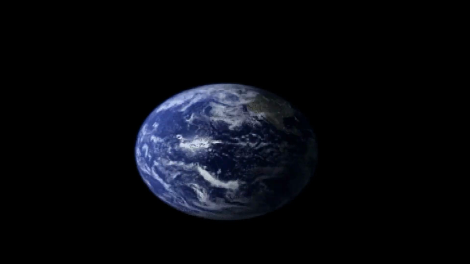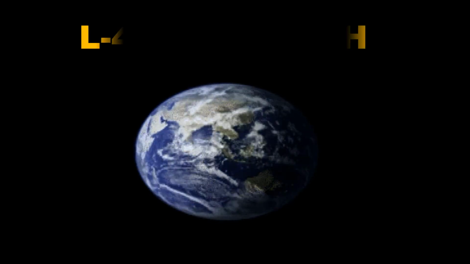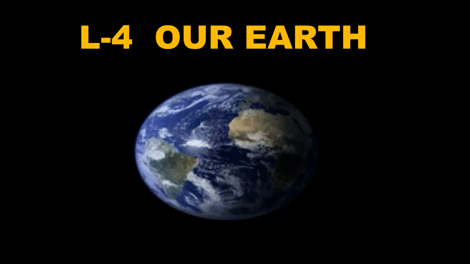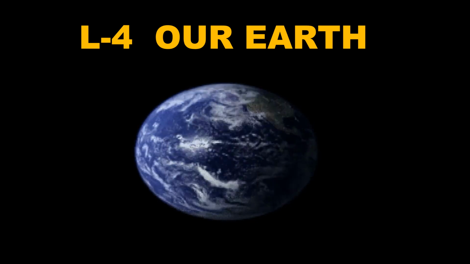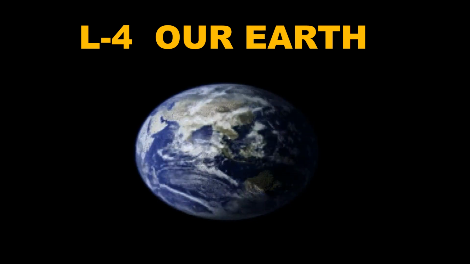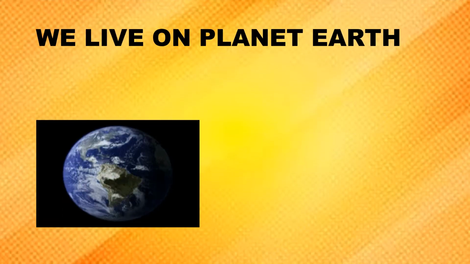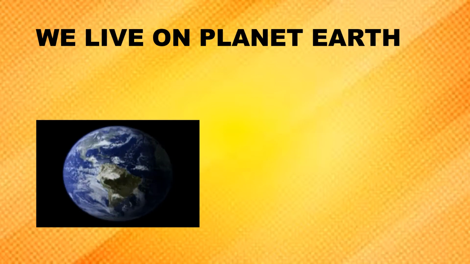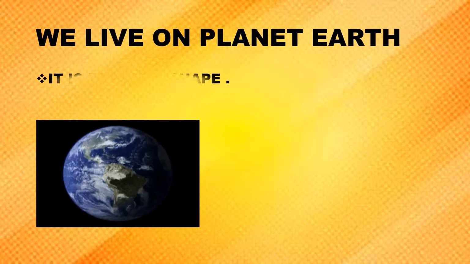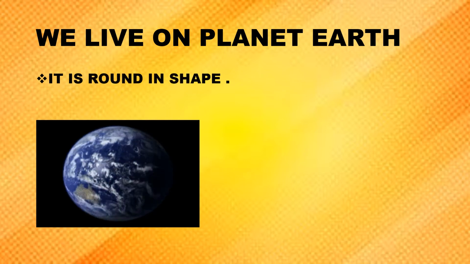Children, today in EVS, we will be starting with our next chapter, Lesson 4, Our Earth. So let's get started. Children, on which planet do we live? We live on planet Earth. And how does our Earth look like? It looks like a ball and it is round in shape.